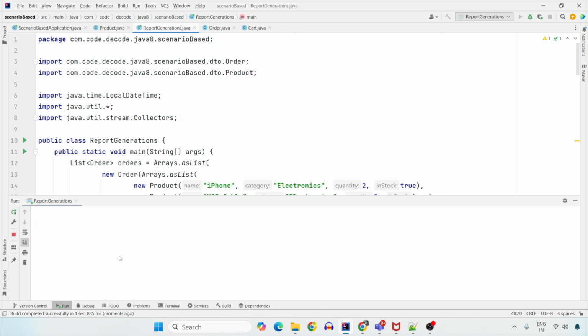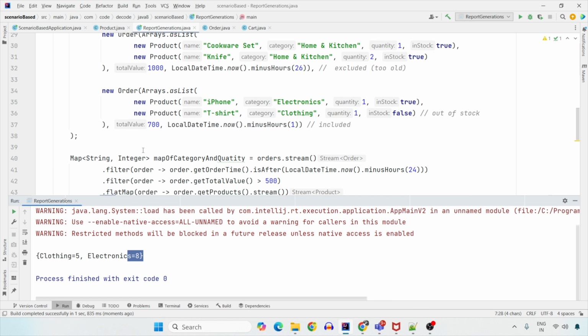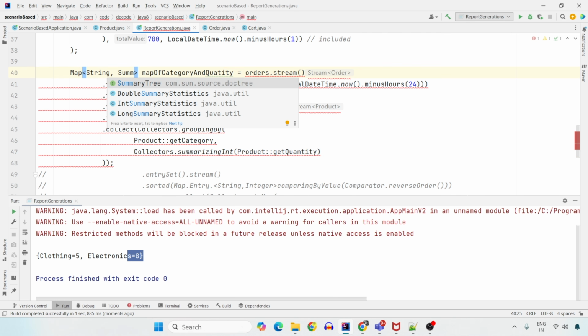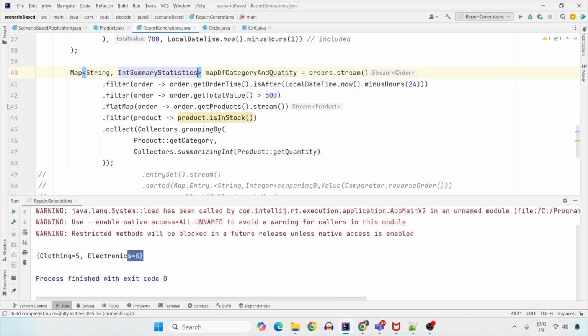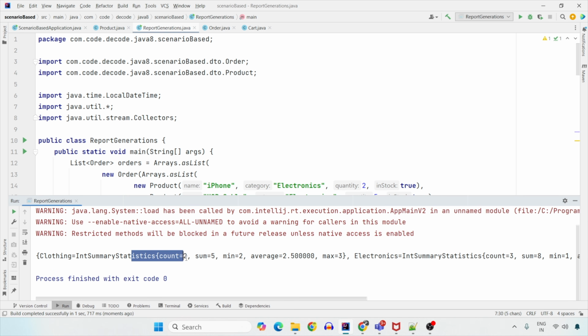So if you can see, clothing is 5, electronics is 8. When I was summarizing it, you would be able to see that sum in the sum field. Then here, in the end summary statistics, you were able to see the complete sum, count, everything. To show you, I was able to do that. There were 2 total of clothing and 3 total of electronics.